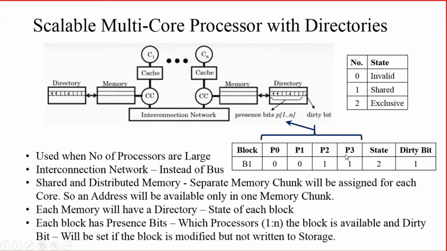Actually there will be a larger number of cores, only then can you use an interconnection network and directories. For the time being, I am representing only 4 cores. And here for block 1, it is represented as 0011. What does it mean? This particular block of data is available in P2 as well as P3. It is not available in P0 and P1.